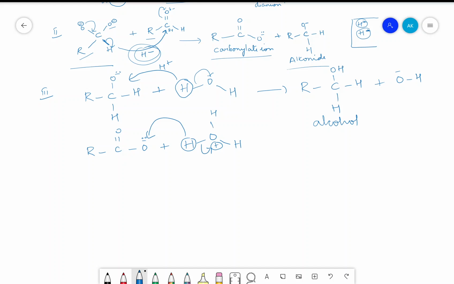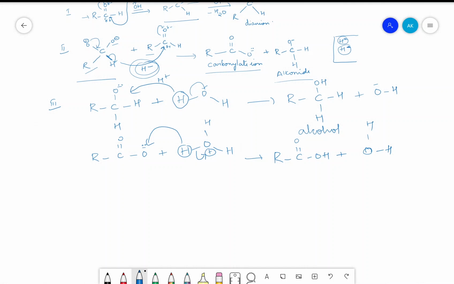This will shift toward oxygen having positive charge, and it will neutralize to water. So we are going to get carboxylic acid, that is RC double bond OH plus OHH with no positive charge on oxygen. So we are getting H2O as your byproduct. So this is how you get your carboxylic acid.